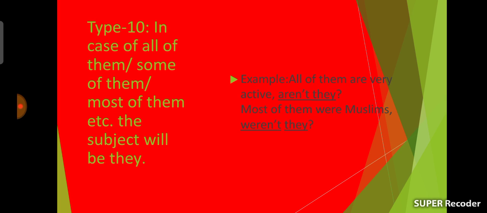Another example: most of them were Muslims. This sentence is past tense, and it is also affirmative, so the tag question will be negative. And were is the auxiliary verb here, so we should use weren't and they. We should use they instead of most of them, and many more examples like this. Okay, move on to the next rule.